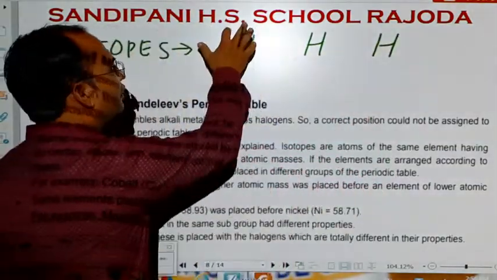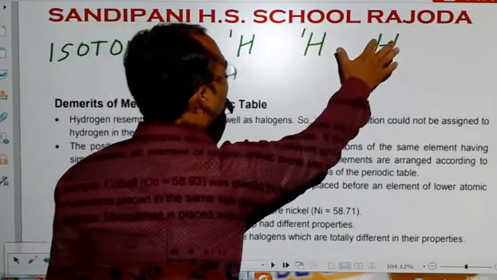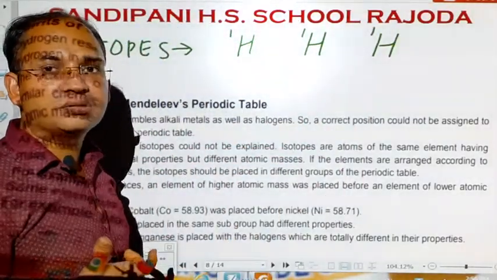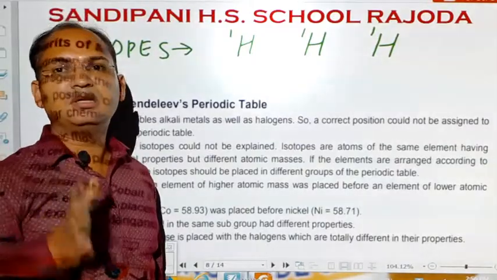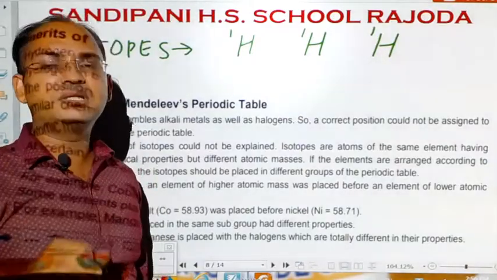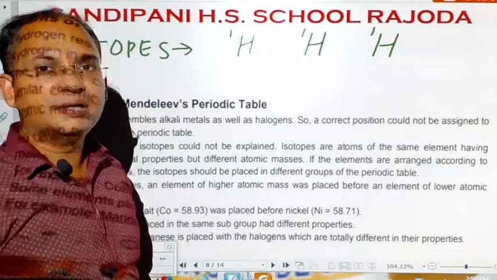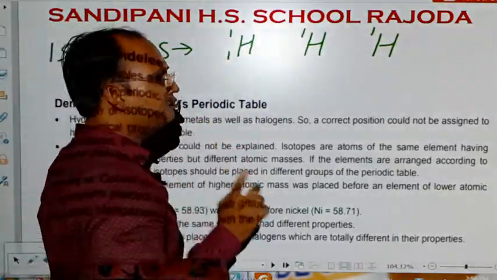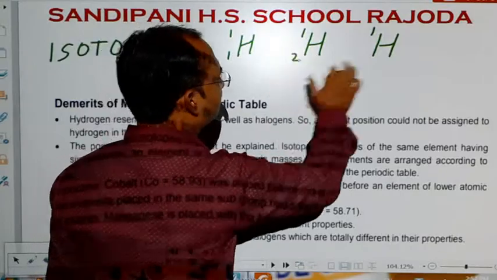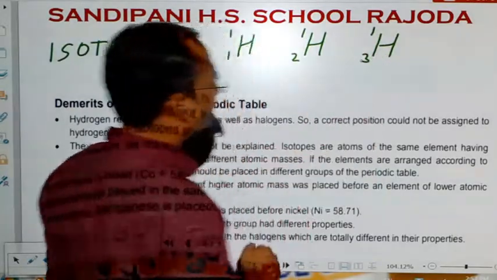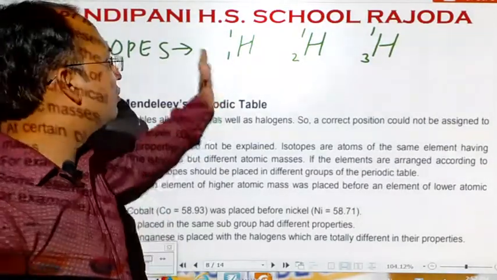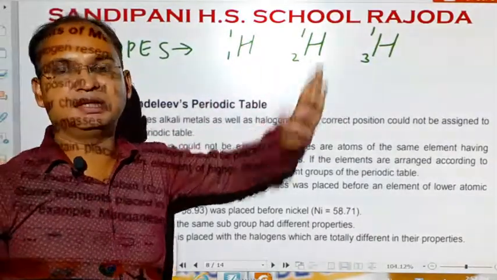Now the atomic number of all these three hydrogen atoms is 1, but their atomic mass is different on the basis of the difference in the number of neutrons in their nucleus. So this one has atomic mass number 1, this one has 2, and this one has 3, and respectively they are known as protium, deuterium and tritium.